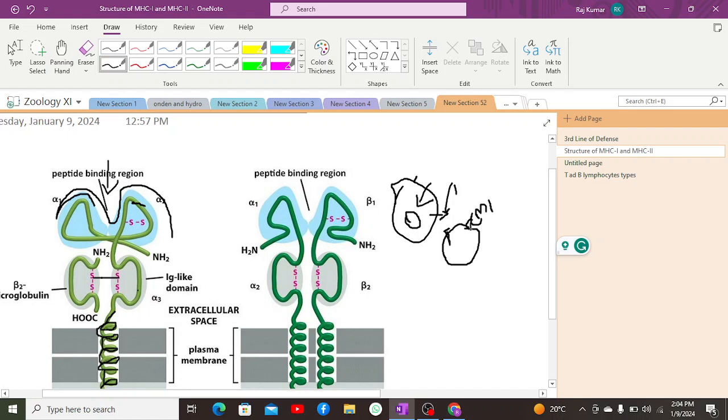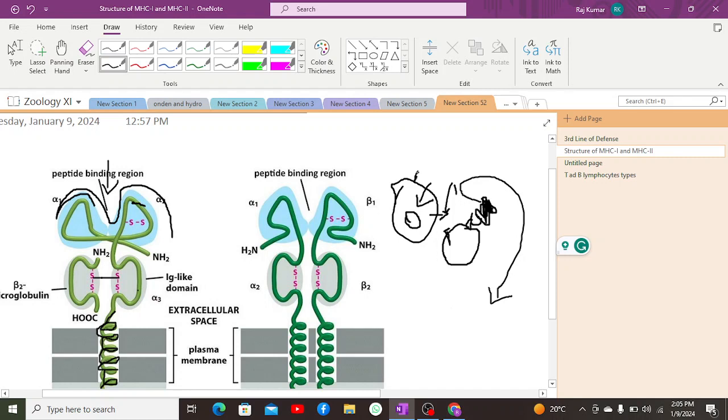Let me just try to draw it as well. Now what actually will happen over here is that this antigen will be represented over MHC class 1, and once it is represented over this MHC class 1, it will be taken and represented over, actually there is a complete mechanism here.